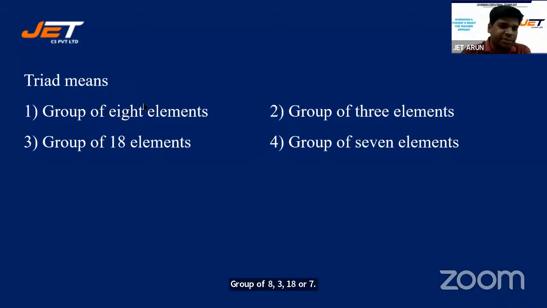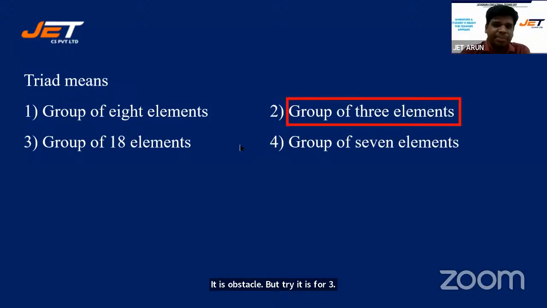Yes, good, good, good. 8 is oct, students, O-C-T, oct. But triad is for 3. Yes, group of 3, right? Group of 3 is absolutely right. Good, good, good. Everyone has gone right except 1 or 2. But correct yourself, right? It's not 8, it's 3.